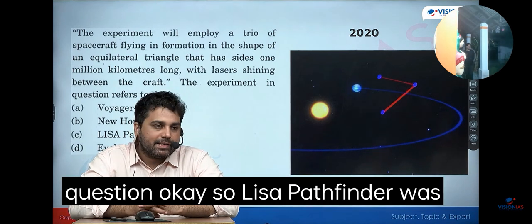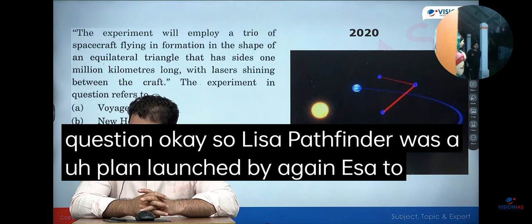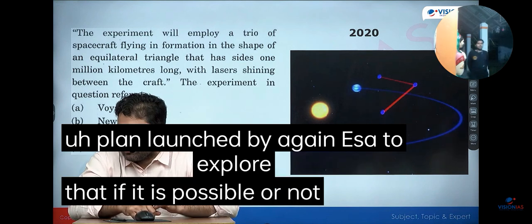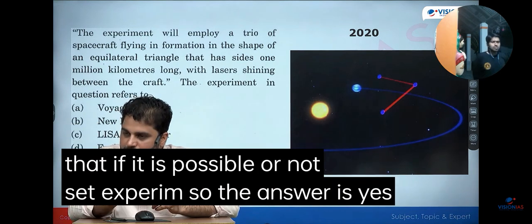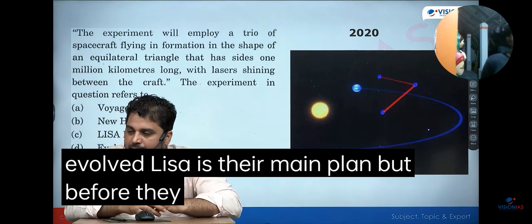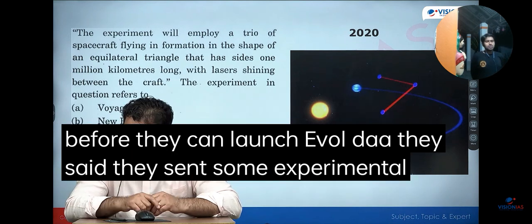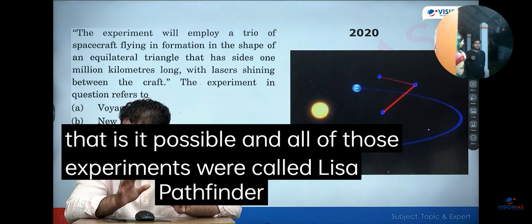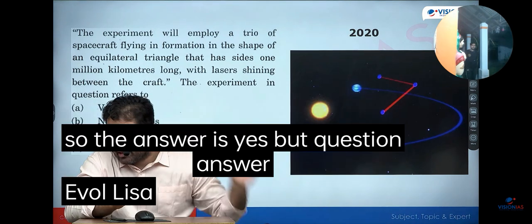Okay, so LISA Pathfinder was a plan launched by, again, ESA to explore whether it is possible or not. Before setting up something big, you do small experiments. So the answer is yes. Evolved LISA is their main plan, but before they can launch evolved LISA, they sent some experimental setups to test whether it is possible, and all of those experiments were called LISA Pathfinder. So the answer is yes. But the answer to this question is evolved LISA. Any other question?